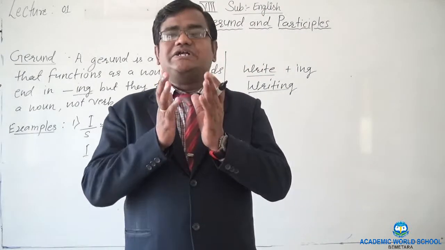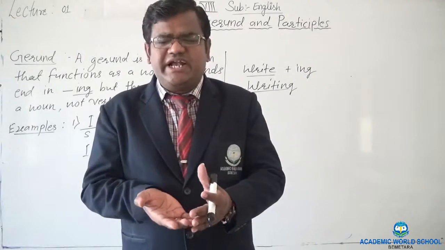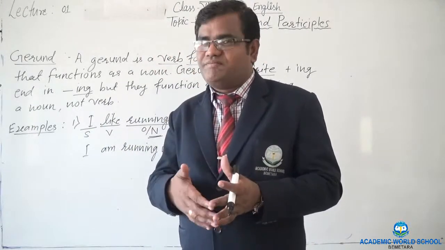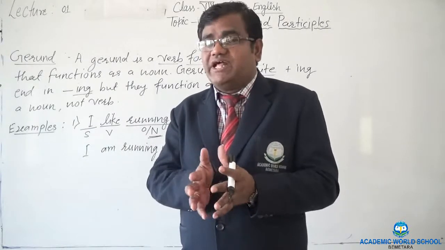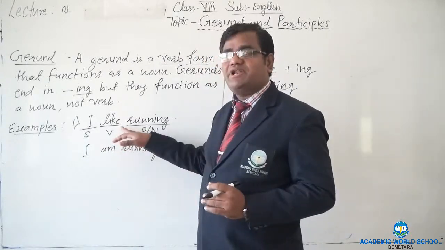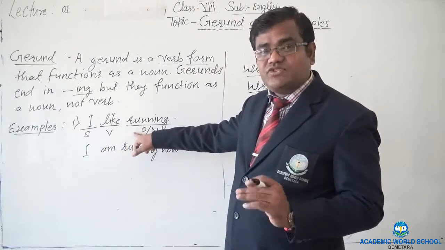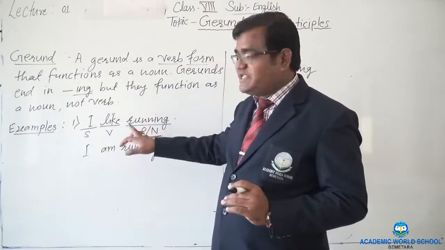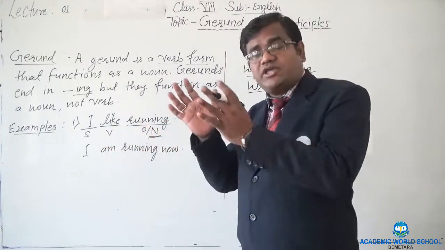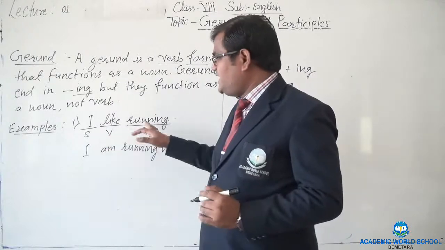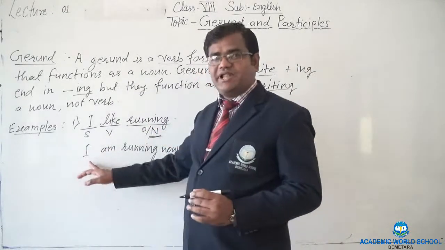Definitely, when we are talking about a particular action, that action is not at that moment being performed. We are not talking about he is running, but he likes running. We are talking about that particular action as a noun here.